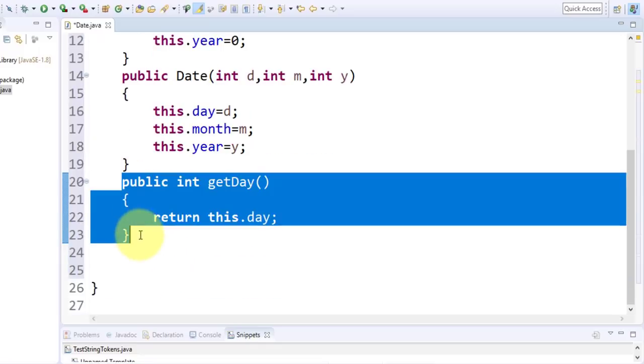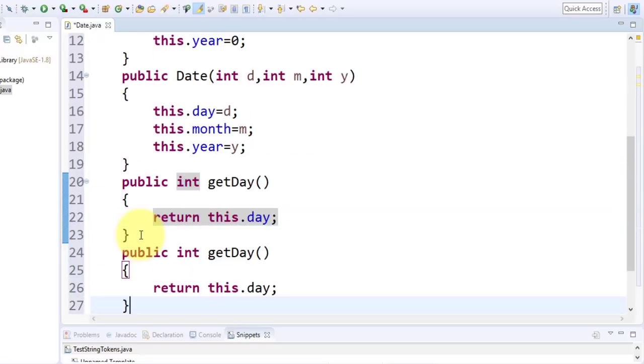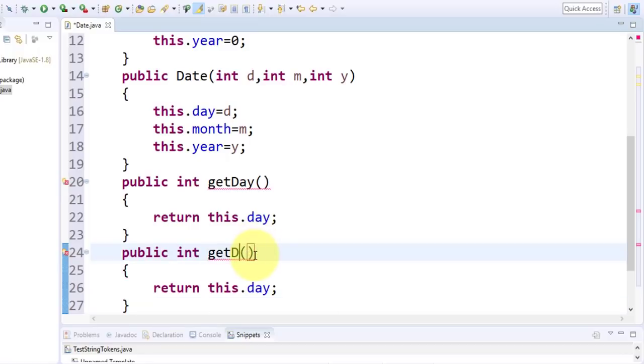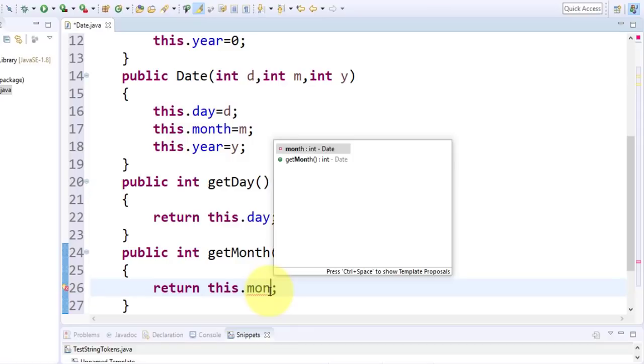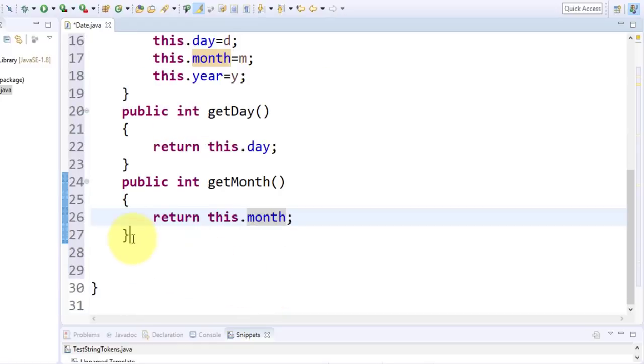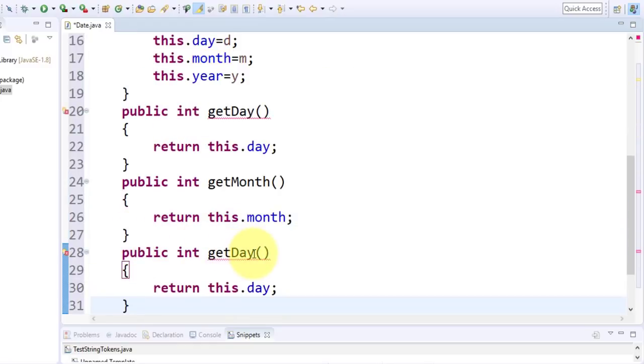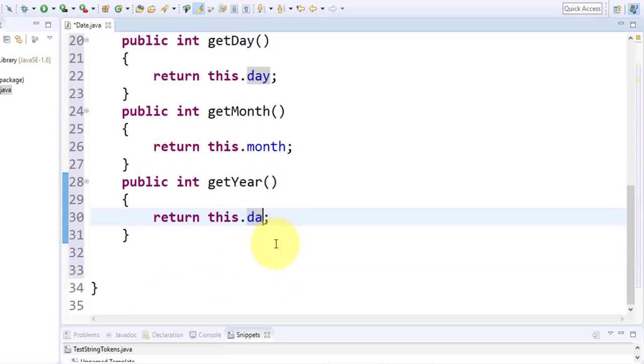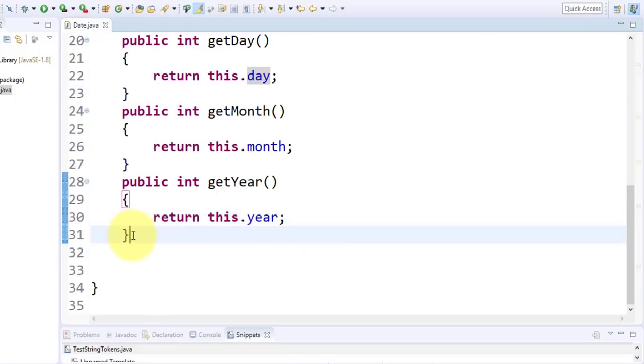And now you just copy paste this. This is for your month, and this is for your year. Okay, now this is about the accessors, the getter methods, as you can see.